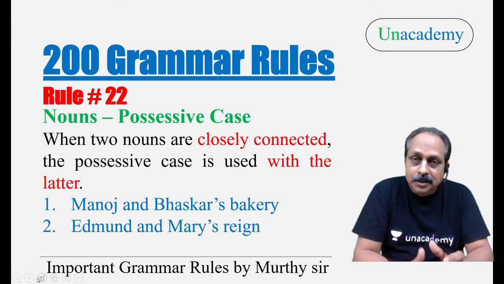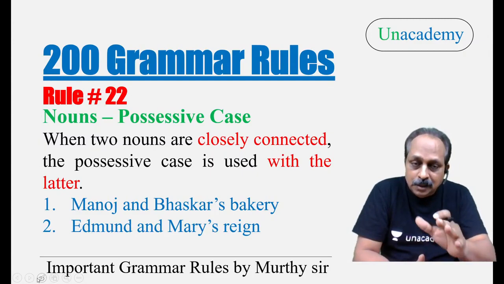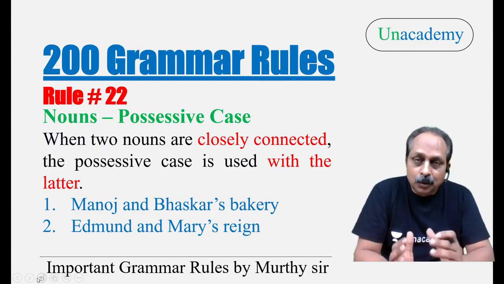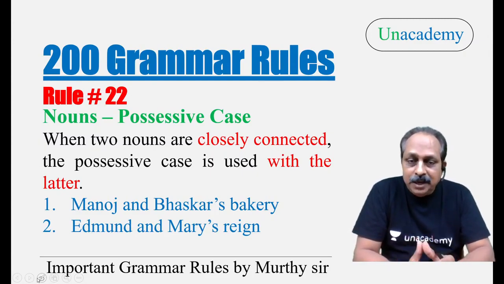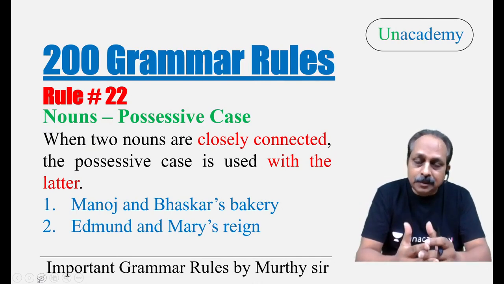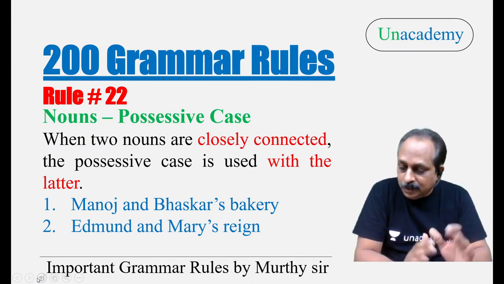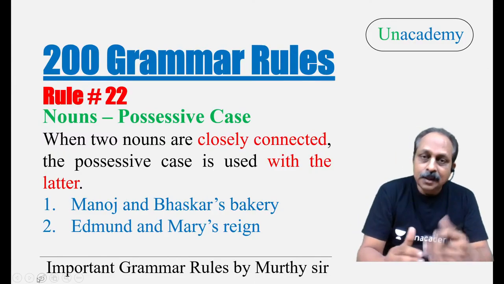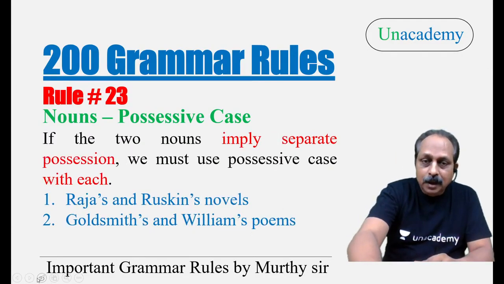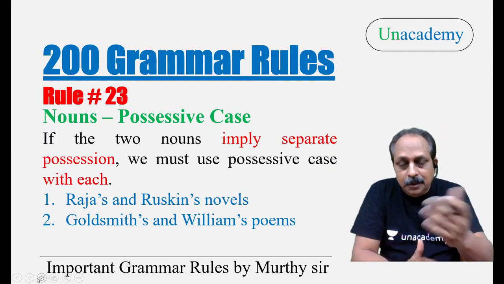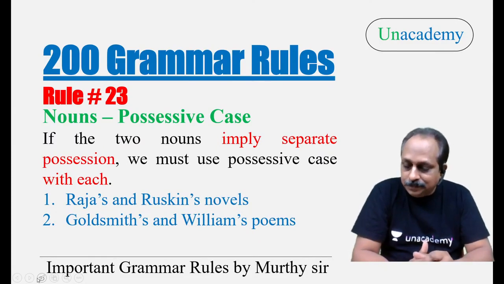Edmund and Mary's reign. There's one important word here, reign. Reign has many meanings; in this context, it means a rule. Edmund and Mary's, together, related. We should use the possessive case with the second noun. I hope you got it. Please say yes or no. If you say yes, sir, we got it, then I will go to rule number 23.